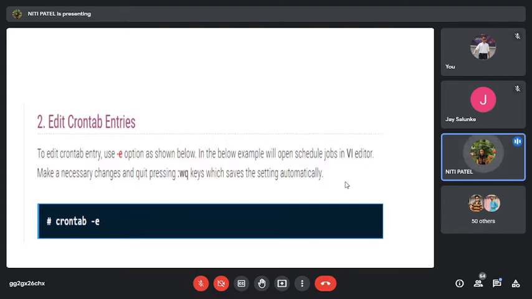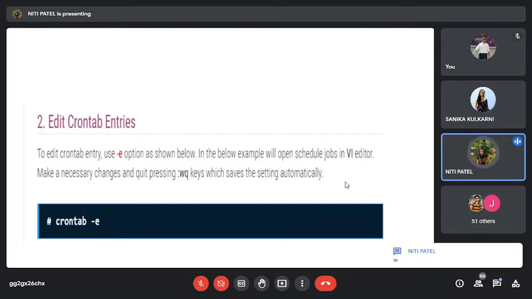So to save the new entry that you have made, you have to use :w for saving, and to close that VI editor, you have to use :wq. So q is quit, meaning it will close, and w will save. So if you do not want to quit, you have to use only :w. But if you want to save and close the file, you have to use :wq.